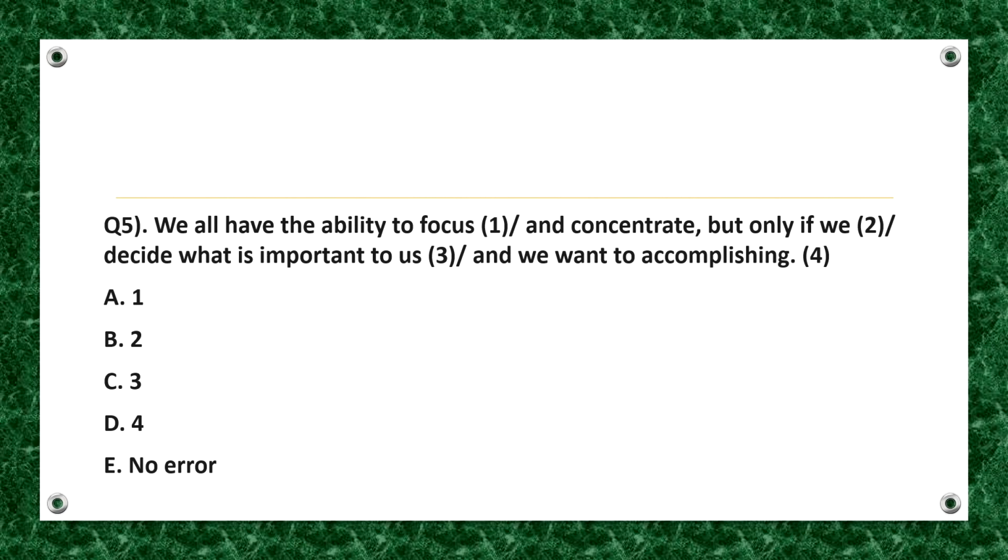So, is it done? Let's discuss. Let me first read out the sentence given. We all have the ability to focus and concentrate, but only if we decide what is important to us and we want to accomplishing. So the correct answer is option D. That is, the error lies in the fourth part of the sentence. We need to replace we want to accomplishing with what we want to accomplish.